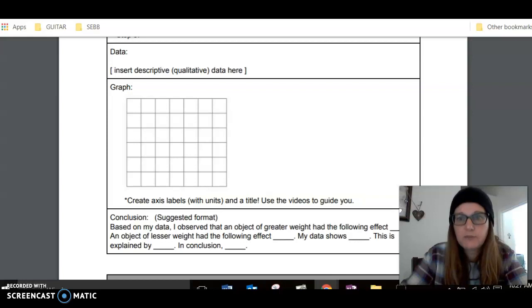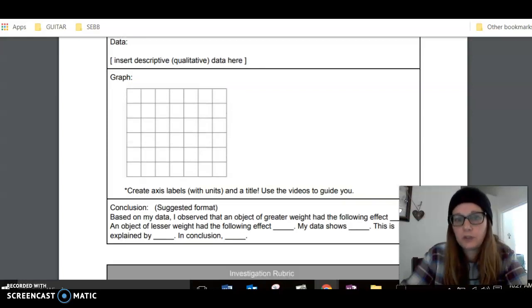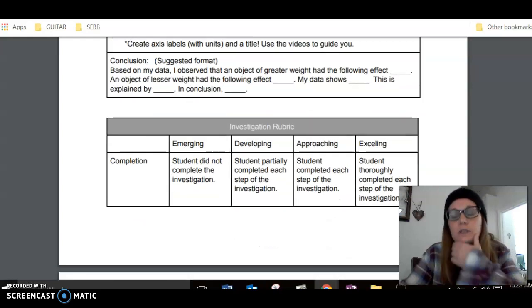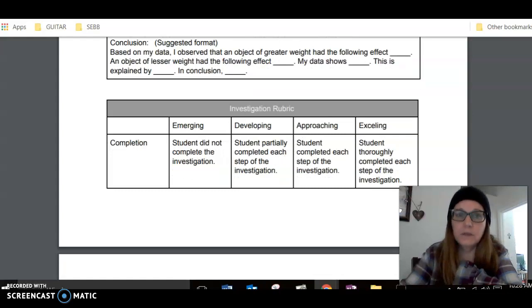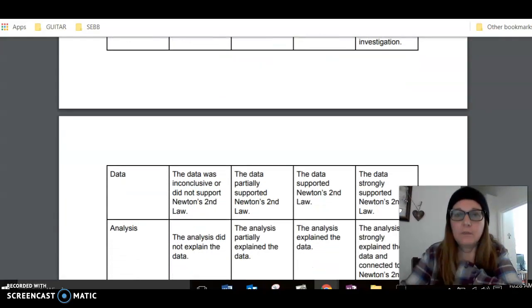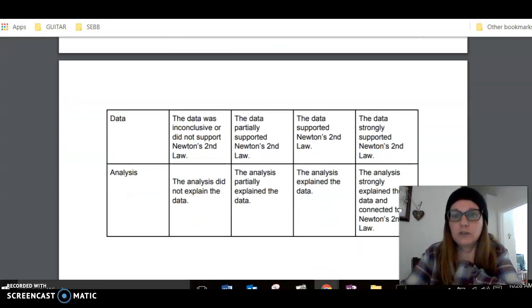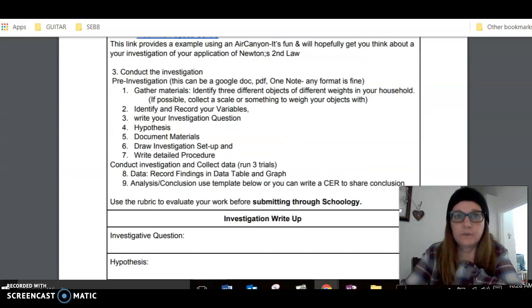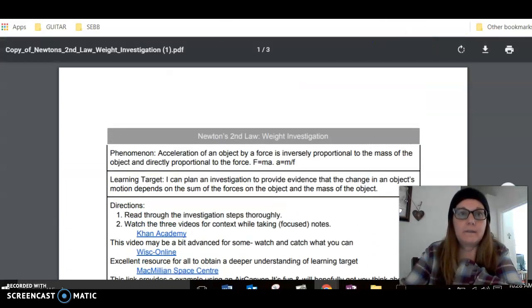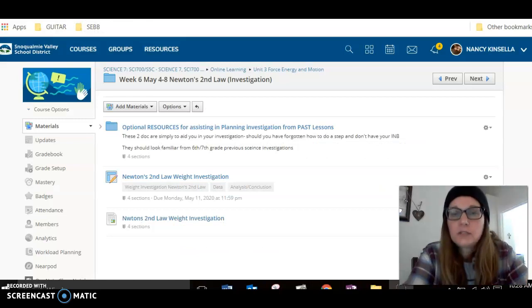Make sure you create a graph of your data and then write yourself a conclusion. There is a rubric that's attached with our assignment this week. So you will see that you're being graded 12 points coming from completion of the lab, the data communication, and your final analysis. Okay, 7th graders, so I think you're equipped to go ahead and do the lesson. Utilize those links to help you learn more about Newton's second law, and then apply it on your own with an investigation.